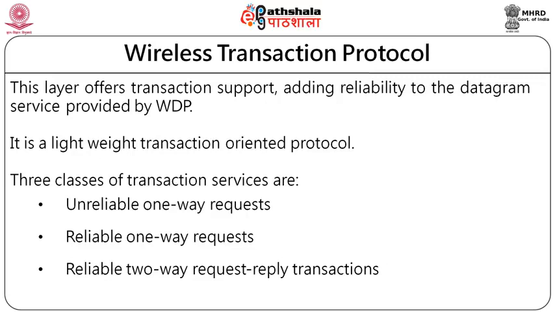Here it is divided into three classes. The first class is unreliable one-way request, then reliable one-way request, and then reliable two-way request-reply transactions, because for a transaction we require two sides. So we have a request, we have a reply, and in one it is both request and reply.